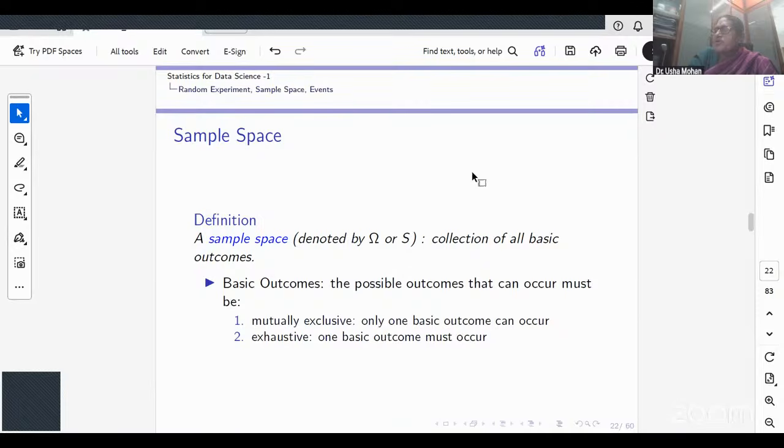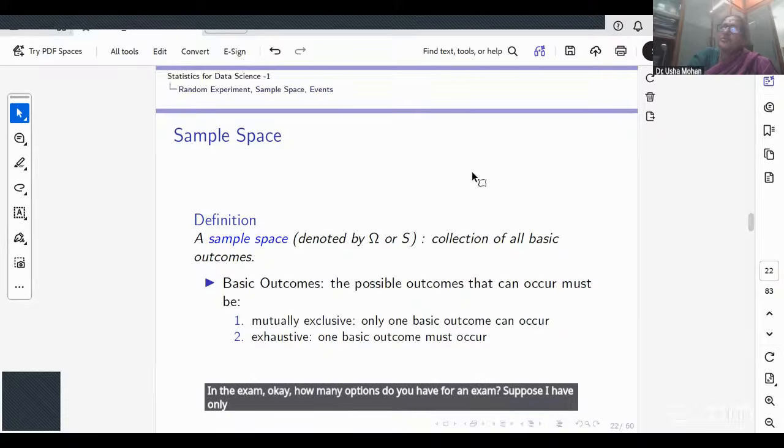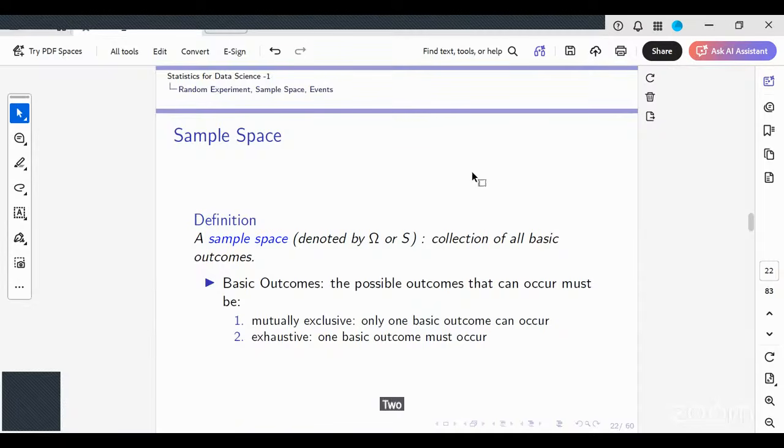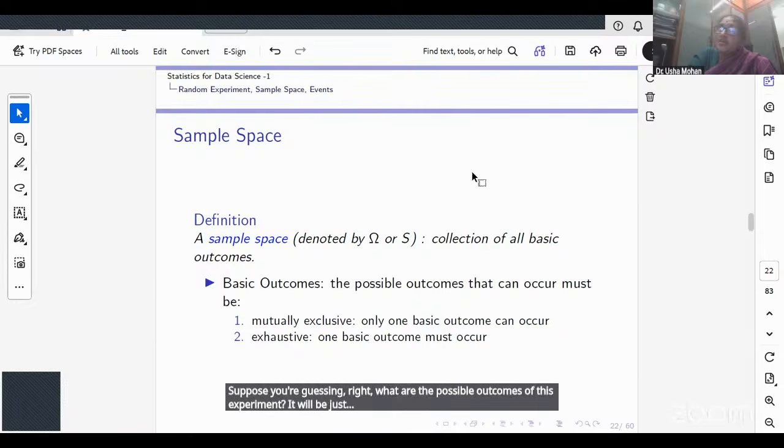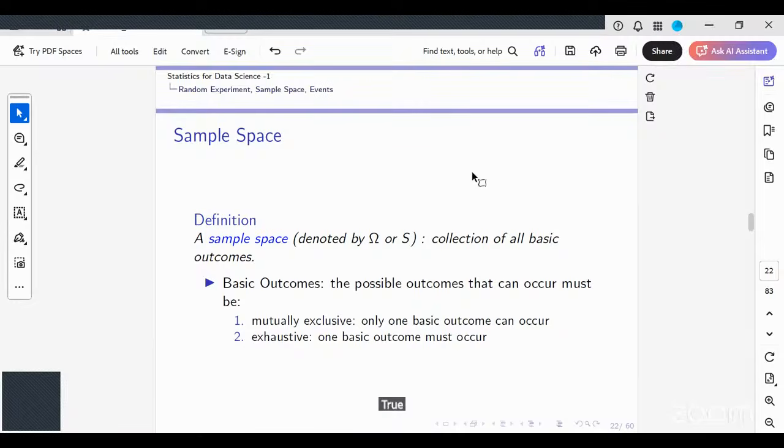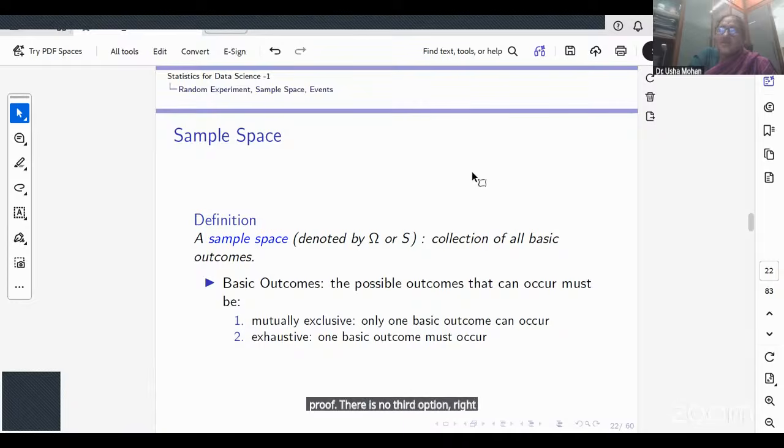Cards, I'm not sure how many of you are familiar with cards. Okay, something in an exam. How many options do you have for an exam? Suppose I have only true or false options. Two options, right? Suppose you're guessing. What are the possible outcomes of this experiment? It will be just true and false. Two, and there is no third option, right? Is that clear?